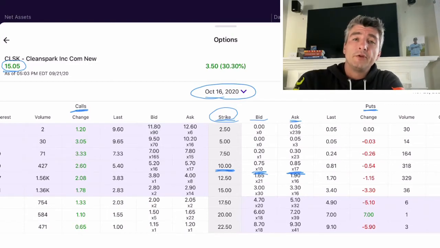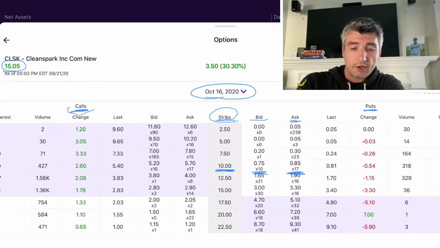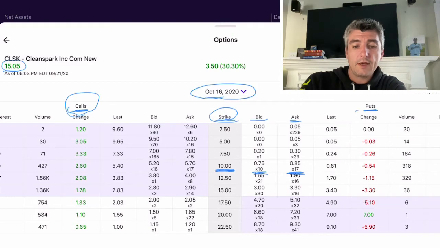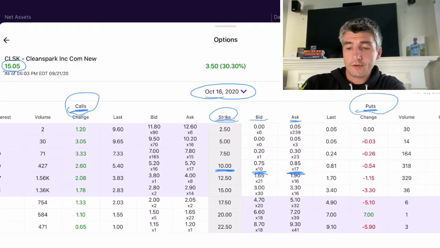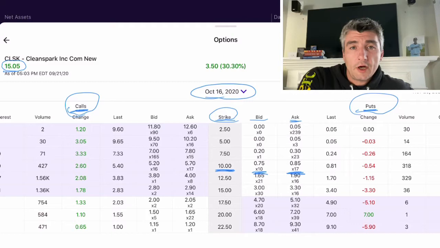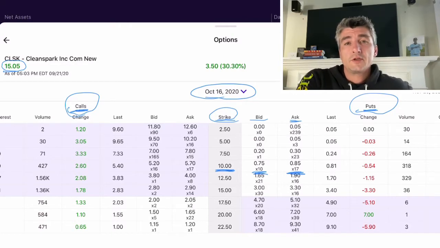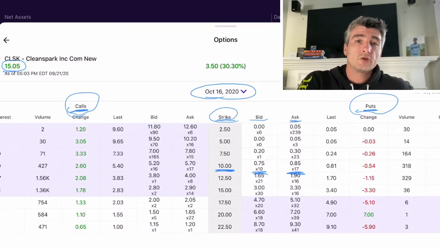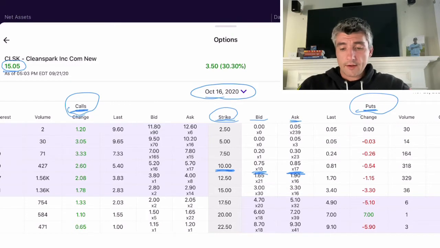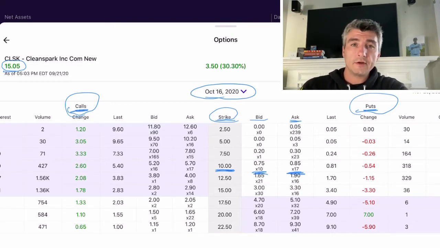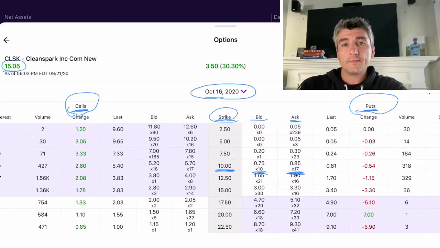So if you look in the middle there, circled, you'll see October 16th would be the expiration date for these contracts. On the left there, you have your calls. On the right, you have your puts. And we're selling a put contract. Underneath the expiration date, you see a strike, which is the price at which this contract would go into effect. So at $10, if you look to the right of that, $10 is underlined there underneath strike. You look to the right, you'll see bid and ask.